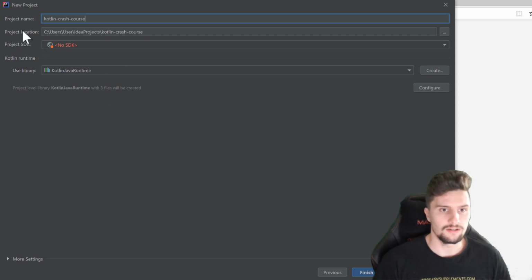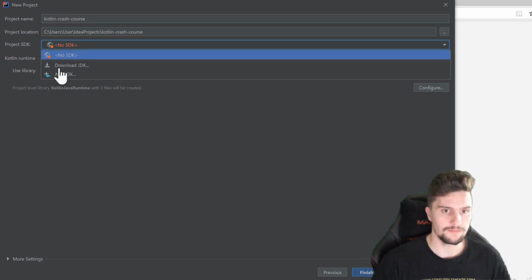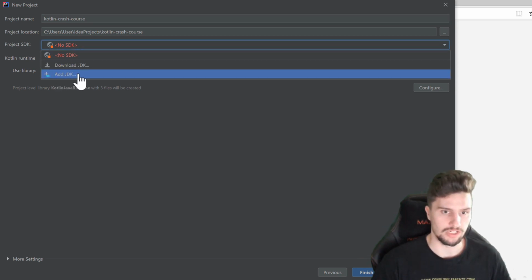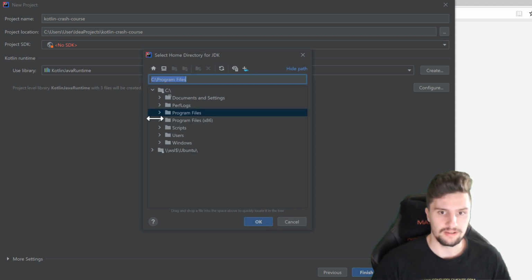And you can see the project will be created at this location here, and we can select a project SDK here, and that is exactly this JDK we just installed. So right now we don't have anything selected here. We want to open that and click on Add JDK, and then it will open our file system.